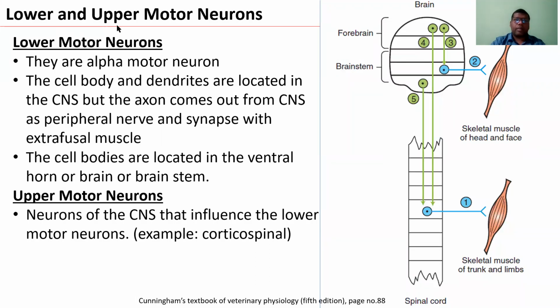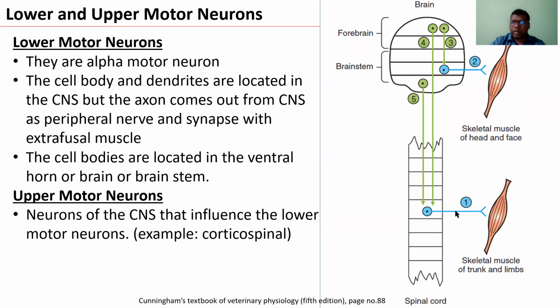The lower and upper motor neurons. So let us see these upper and lower motor neurons. Lower motor neurons are alpha motor neurons. So lower motor neurons are nothing but the alpha motor neurons. In my previous classes, we have discussed the function of how the alpha motor neuron stimulates the muscle